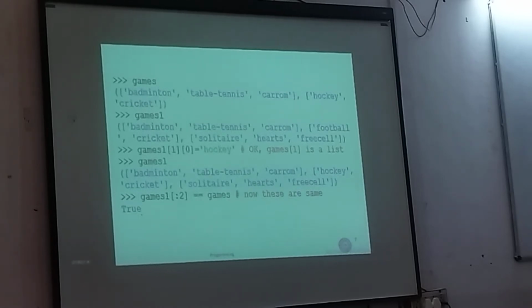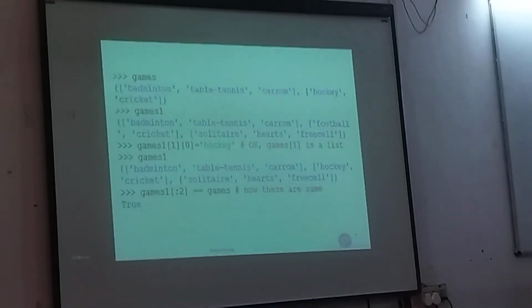But again, remember that we are not changing the tuple games1, but we are changing the list which is inside tuple games1. Okay. So after this change, we again get that the first two elements of games1 tuple are same as the tuple games.